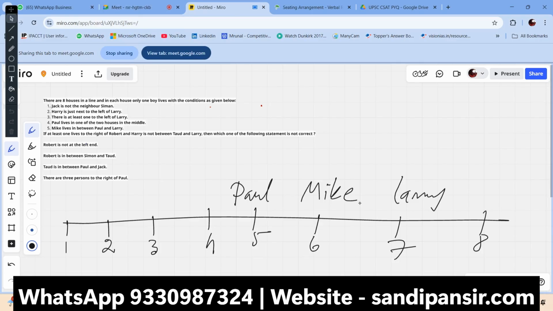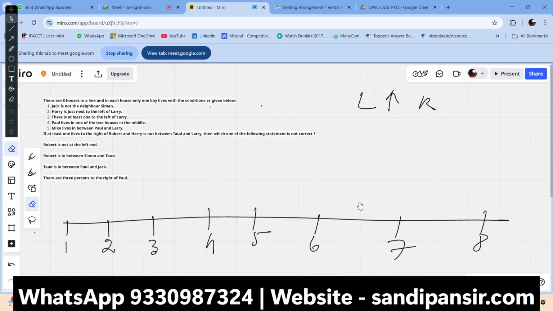Now, there is at least one to the left of Larry. Yes, there are plenty to the left of Larry. This is right and this is left, as you know. Harry is just next to the left of Larry. Now, there is a question out there. So, our arrangement will be on the different side. Why? Because Larry would be on that side. Paul lives in one of the 2 houses in the middle.